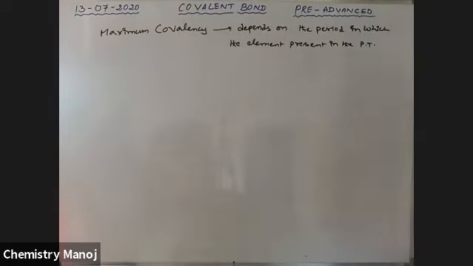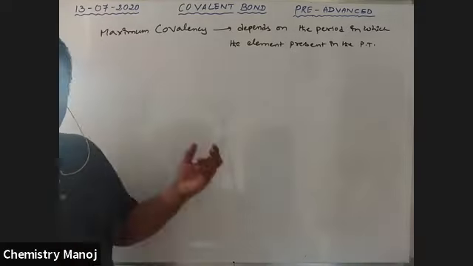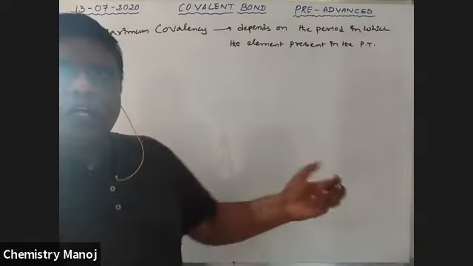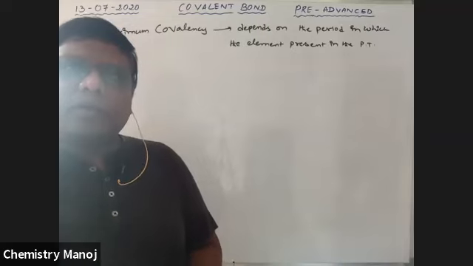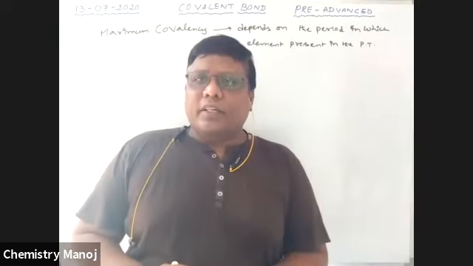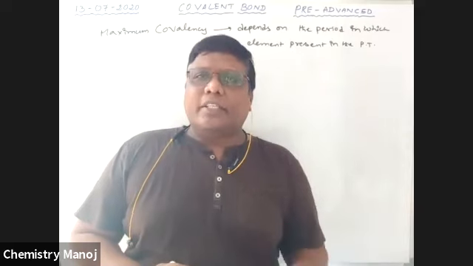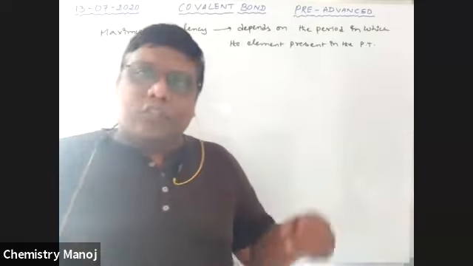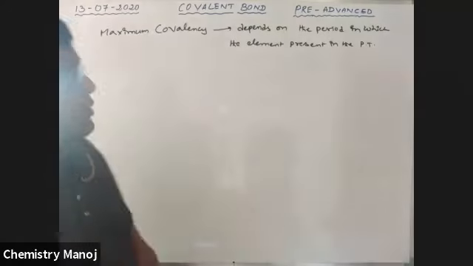Is it in the first period, second period, third period? Total 7 periods are there. So depending on the period in which the element exists, its covalency is decided. That's the maximum covalency. So see here.